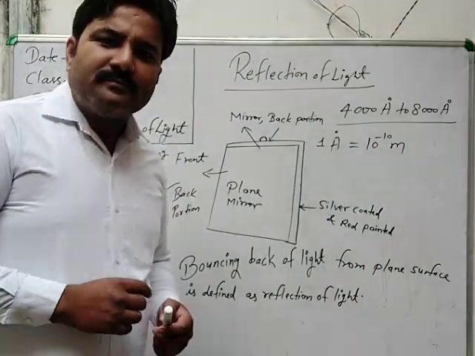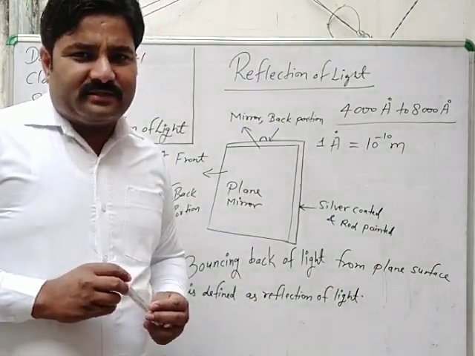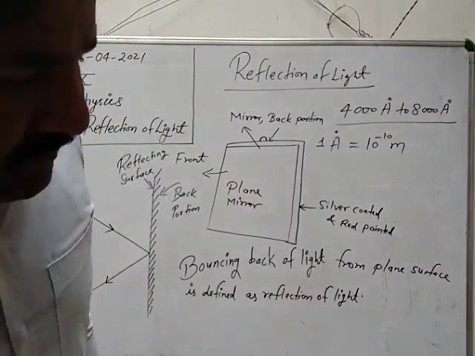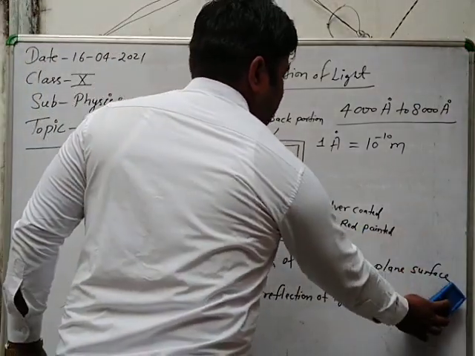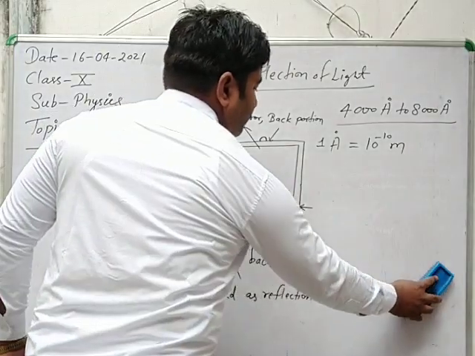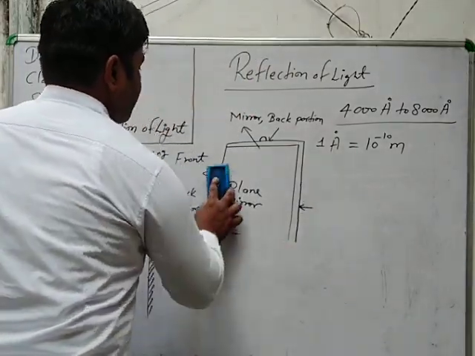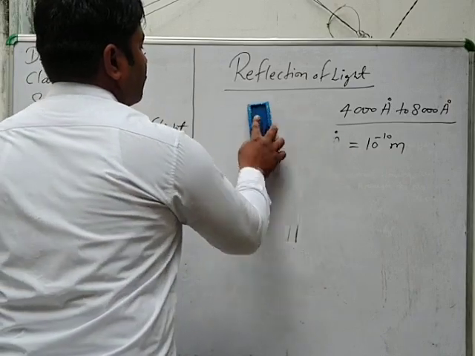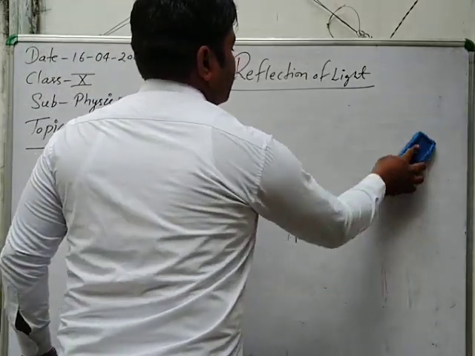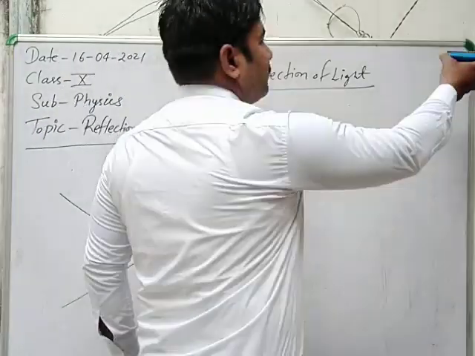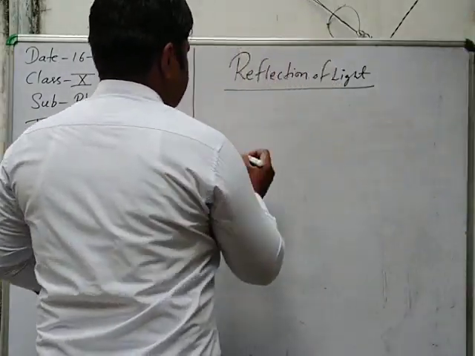Number one, the point of incidence. I will explain one by one clearly. Point of incidence.